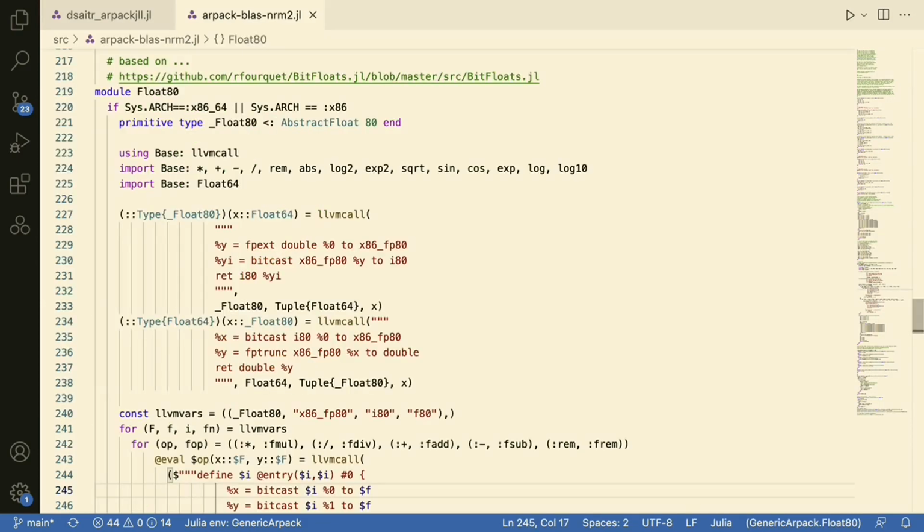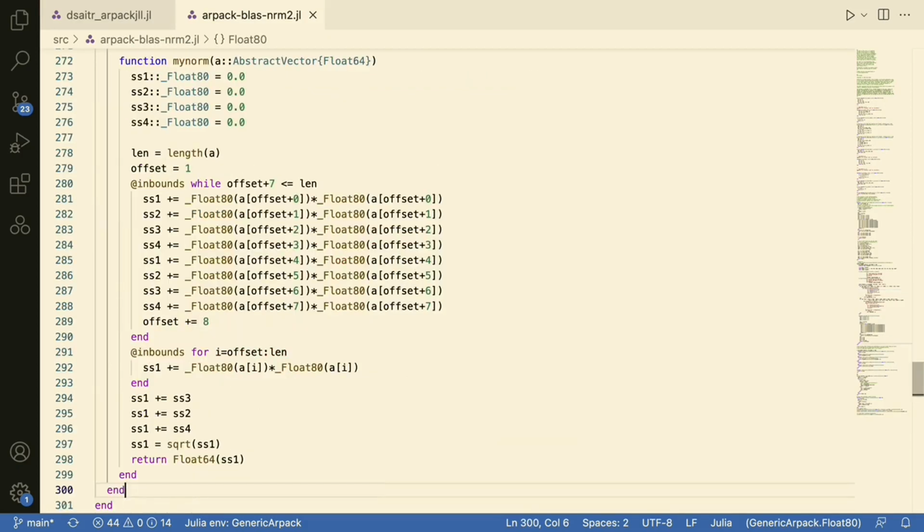One of the things I love best about Julia is that it allows you to mix both very high-level constructs and very low-level constructs seamlessly in the same code base. Here we take a number of ideas from the BitFloats.jl package and actually implement arithmetic operations with the 80-bit extended precision arithmetic. This allows us to implement a norm function that matches that in OpenBLAS exactly for single-threaded code.